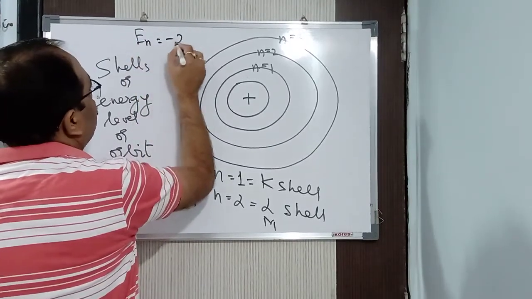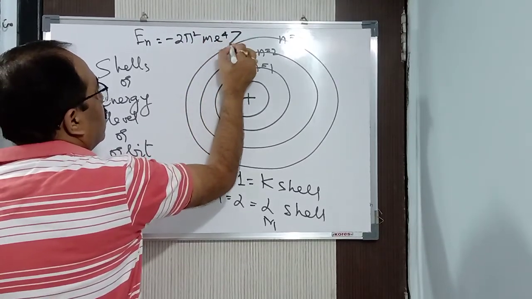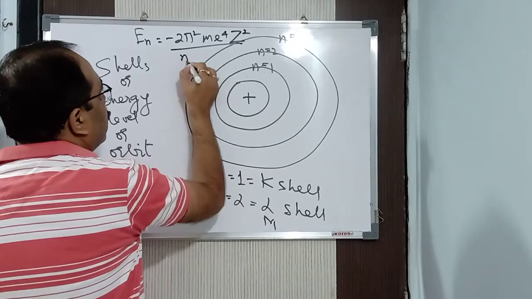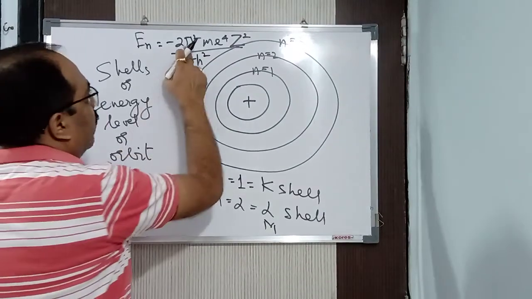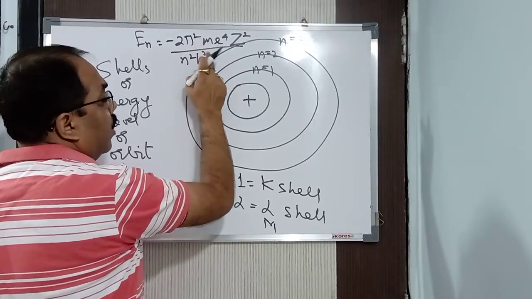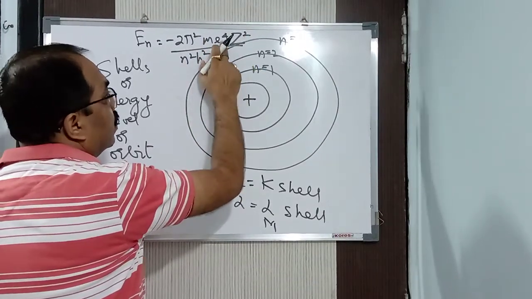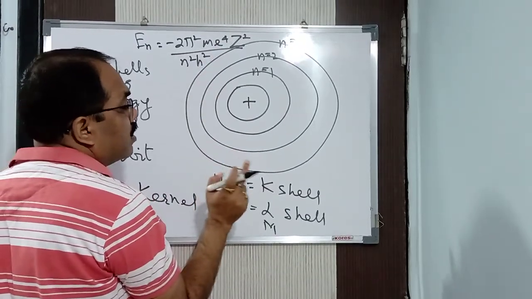So En is equal to minus 2 pi square m e to the power 4 Z square by n square h square. This is the formula, isn't it? Now pi is 22 by 7. m is the mass of the electron, which I told you already, 9.11 into 10 to the power minus 31 kg. e is the charge of an electron, which is 1.602 into 10 to the power minus 19 coulomb.